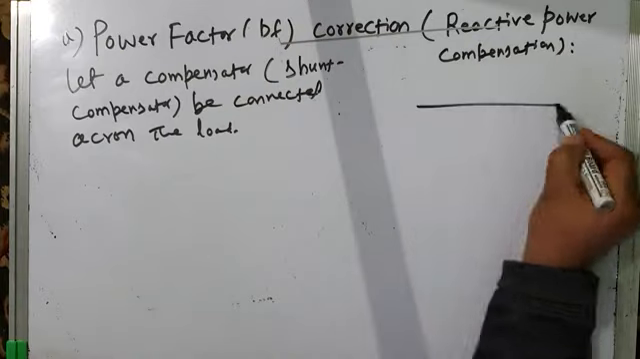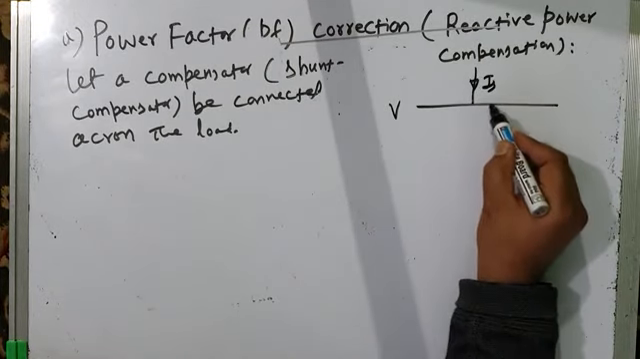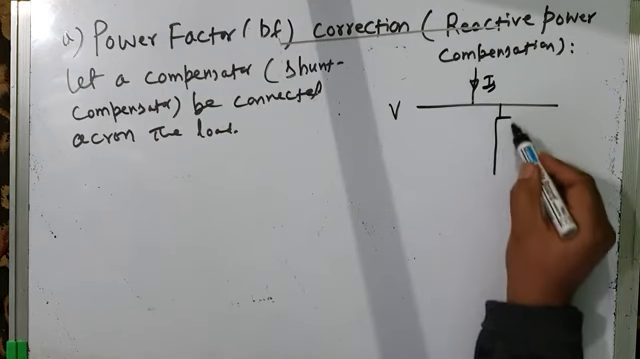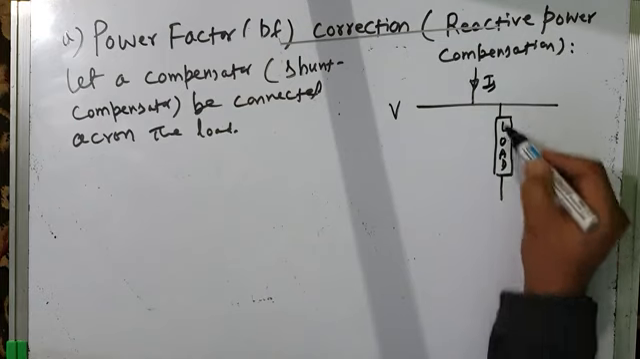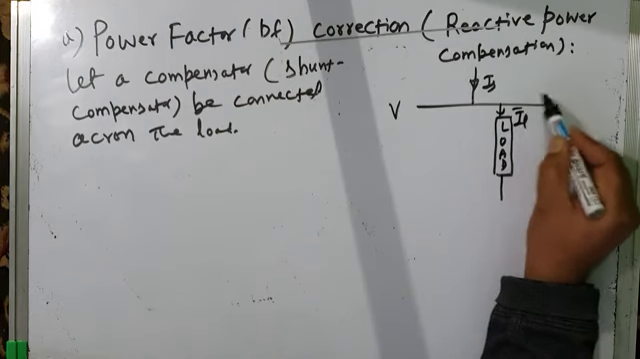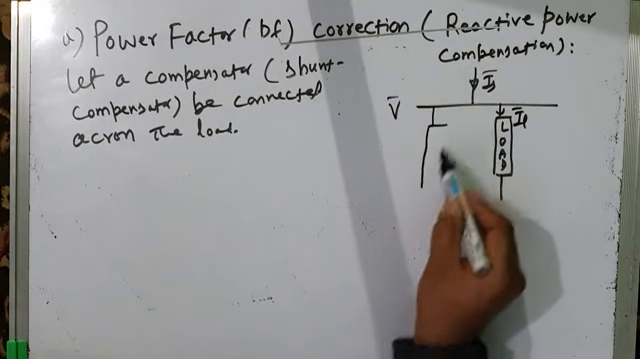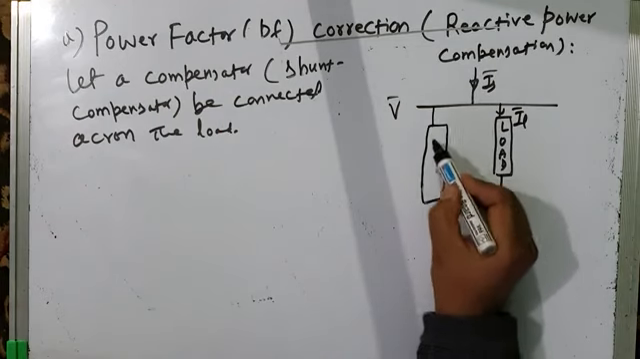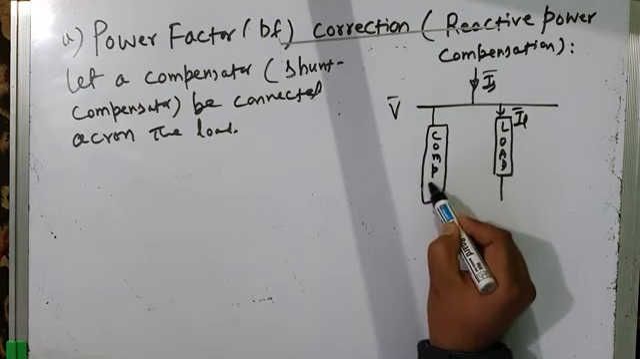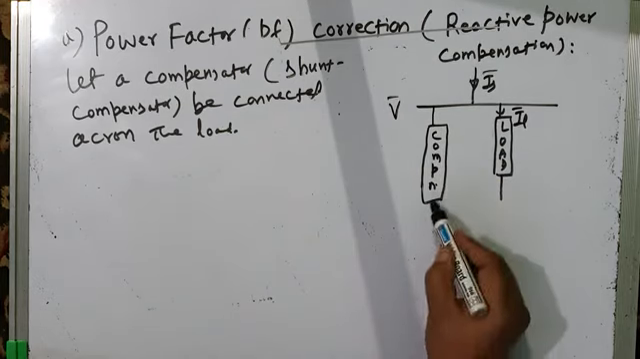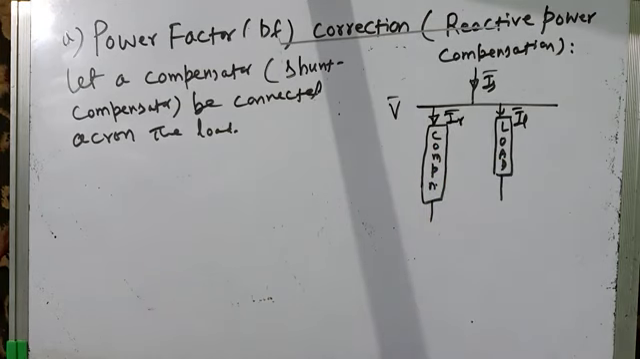This is the bus voltage. This is source current IS. This is your load which needs compensation. Load current is IL, and I'm connecting a compensator across the load, a shunt compensator. This is my compensator, COMPN, compensator. Now let us suppose compensator current is I gamma.